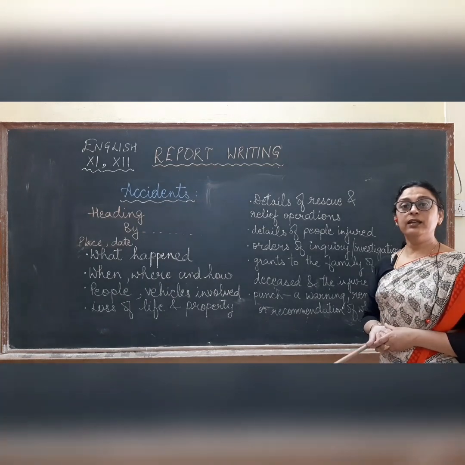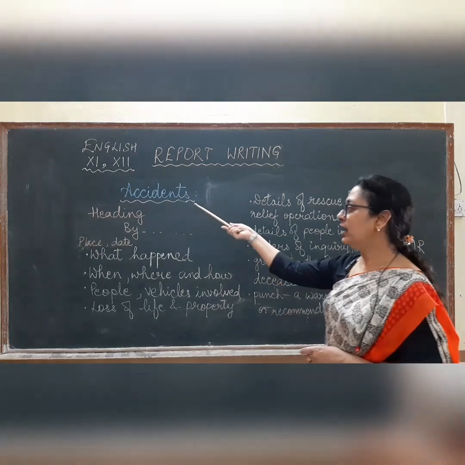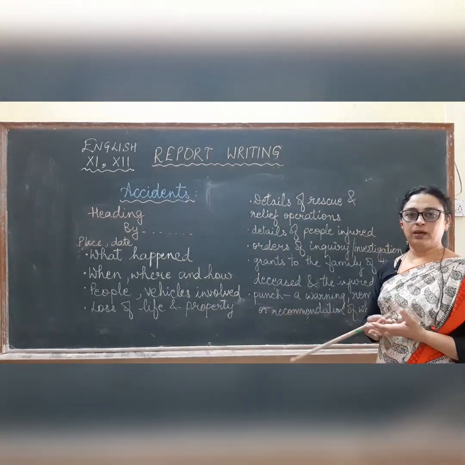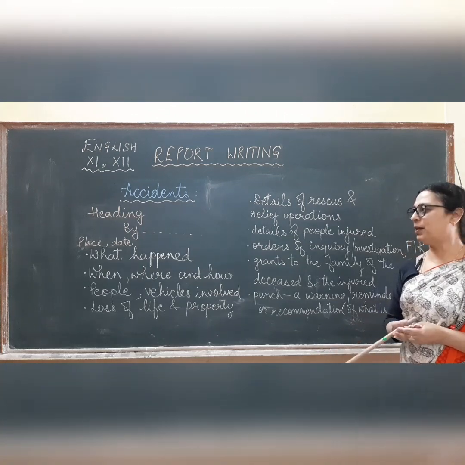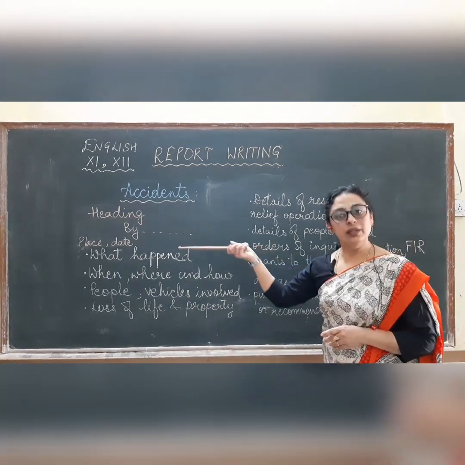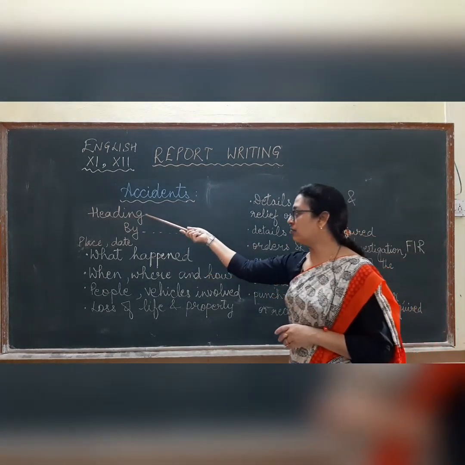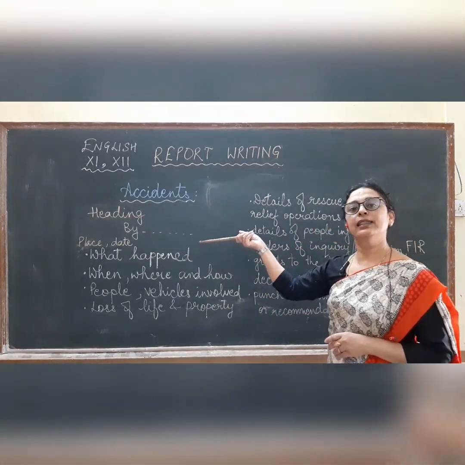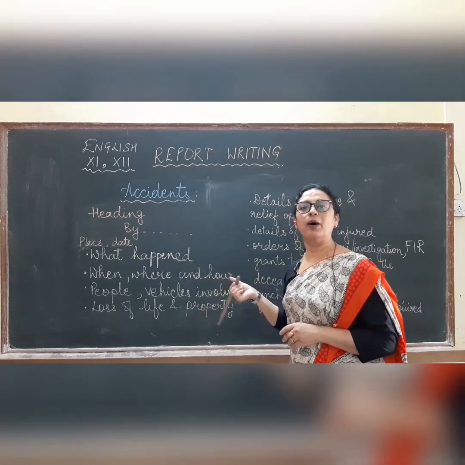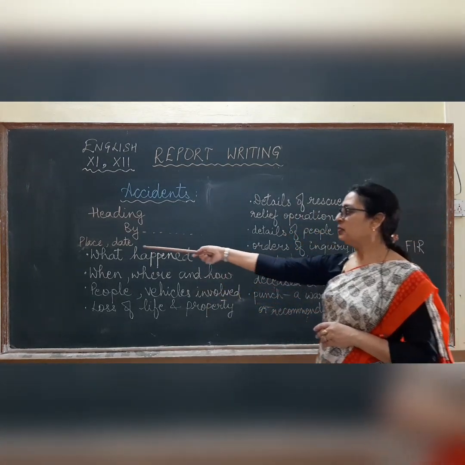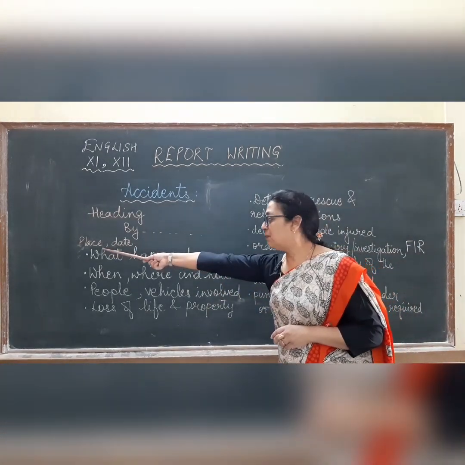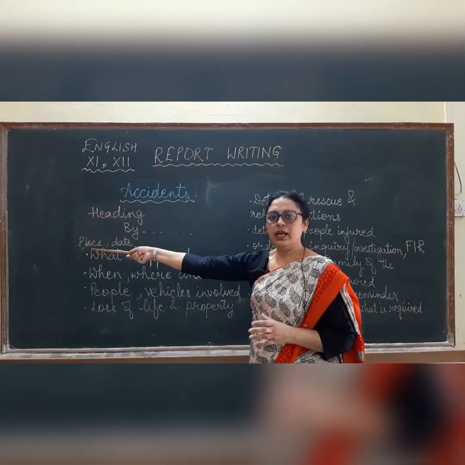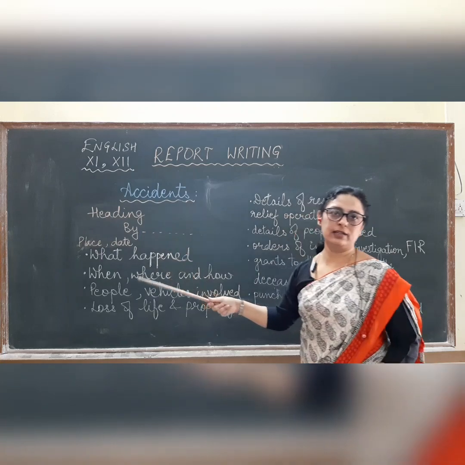Now let us learn how to write reports on accidents. Since most of the reports on accidents are published in newspapers, you need to follow that format. We start with the heading, followed by the byline, that is the name of the person reporting about the incident or the accident. Then we mention the place and the date. For example, you say Karnal, this and this date.